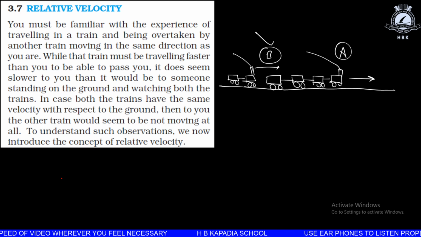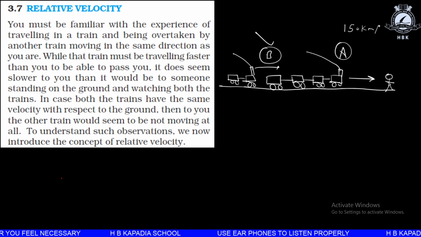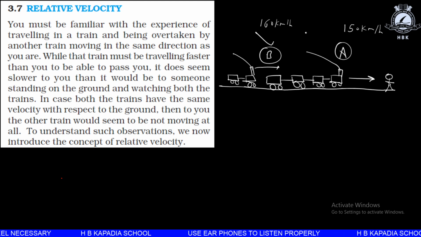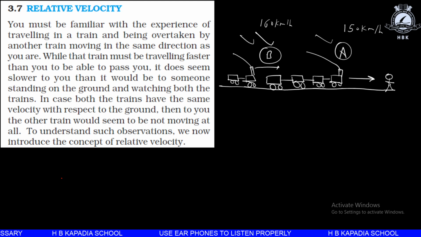But consider a person standing outside these two trains. Suppose the velocity of A is 150 km per hour and the velocity of B is 160 km per hour. For the person in train B and the person in train A, the difference in velocity is just 10 km per hour.